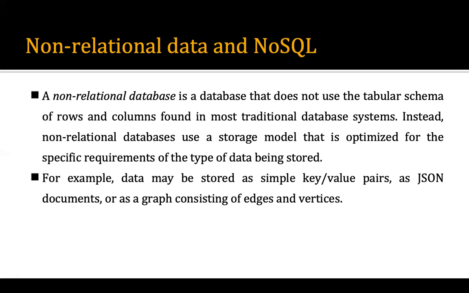In the relational database, we visualize the data in the form of tables where we have the schema. Schema means the set of attributes, the set of columns, right? The attribute and the column are the same. So we have different column names, and under each column we have some data, and those are nothing but the rows. So we have the columns and the rows in the table, and that is called a schema. Schema means the structure of the table is defined, but in a non-relational database the structure of the table is not at all defined, right?